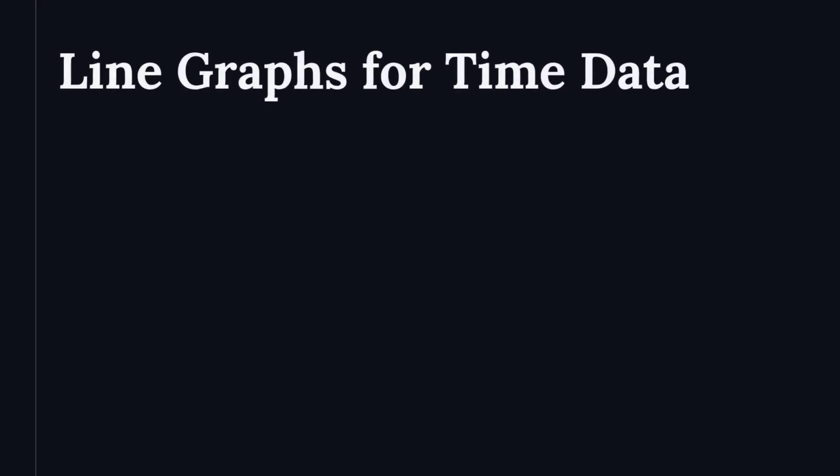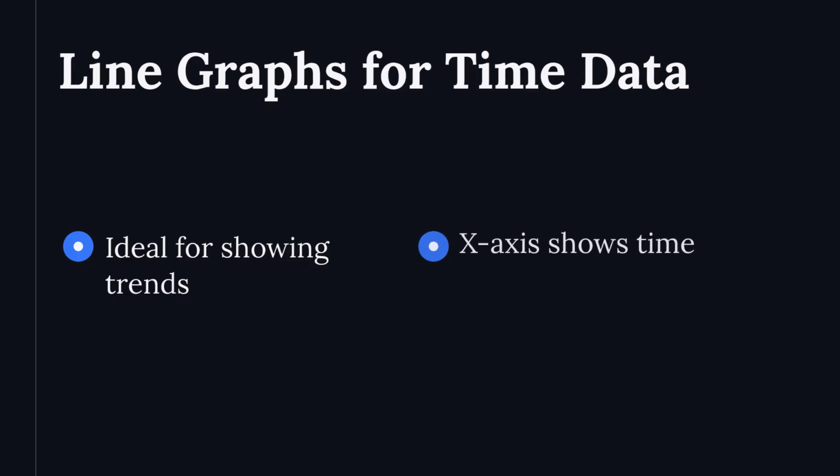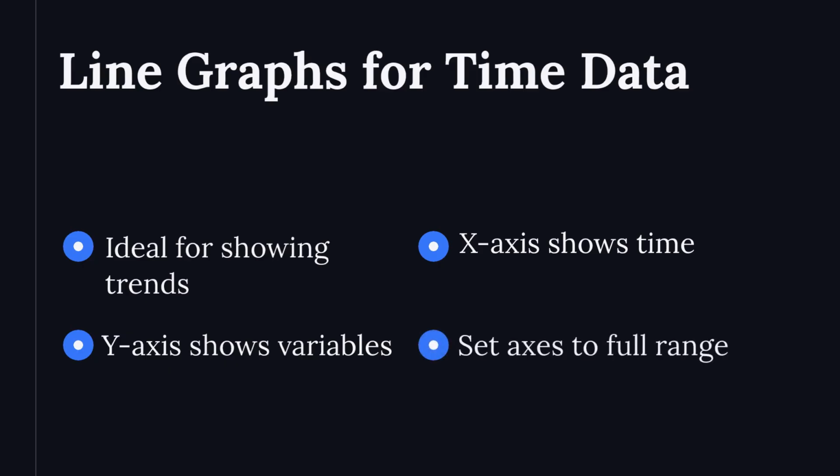Line graphs are ideal for time series data, showing trends over time. The x-axis represents time, while the y-axis shows the measured variable. Set axes to cover the entire data range. Use readable time intervals for labels. Area charts also depict cumulative data over time.